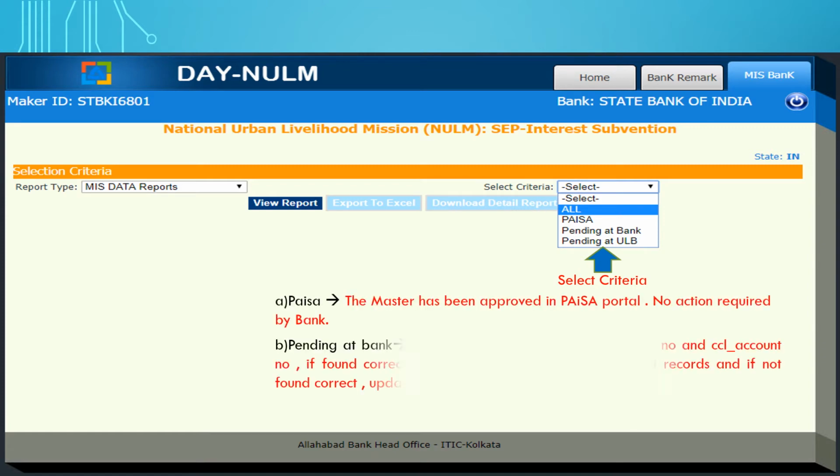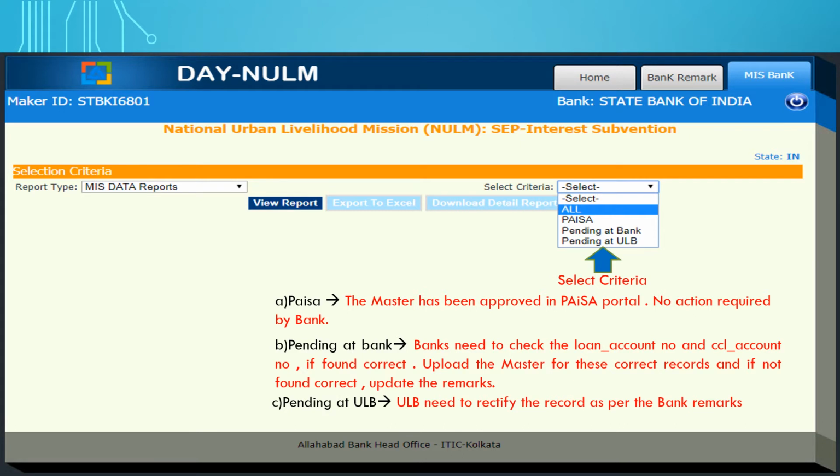Pending at bank means the banks need to update the master accounts of these accounts by checking with their own CBS system. If found correct, then upload the master data for these correct records, and if not found correct, update the remarks. The records which are updated by the remark section of the bank will be shown as pending at ULB. ULB is required to make a rectification in the DNULM MIS portal.